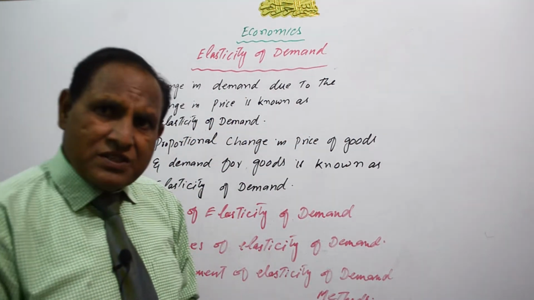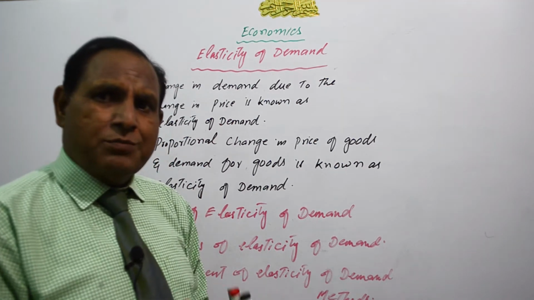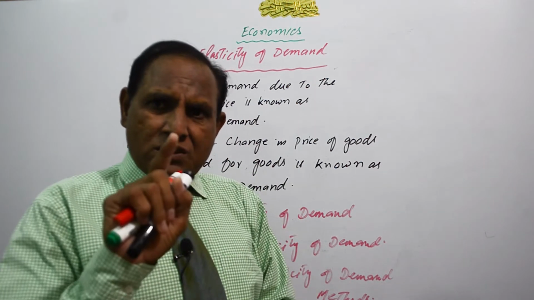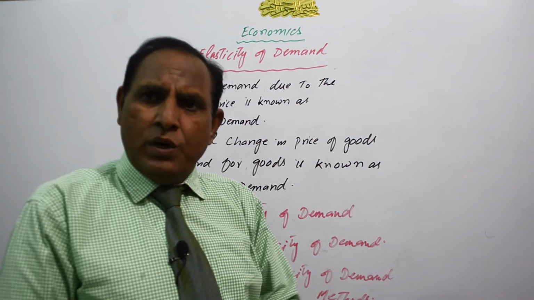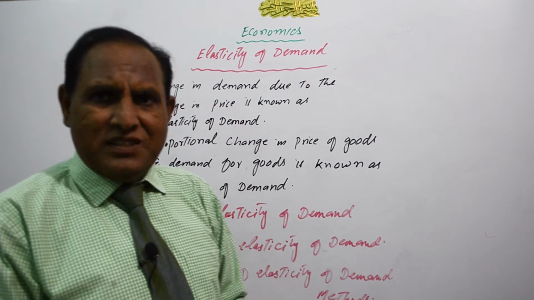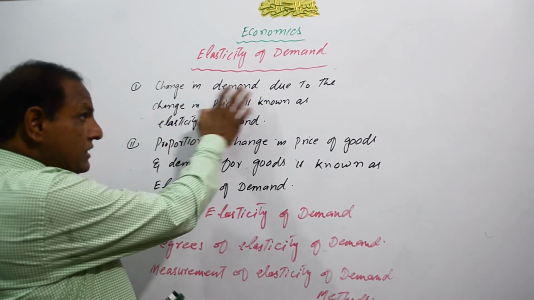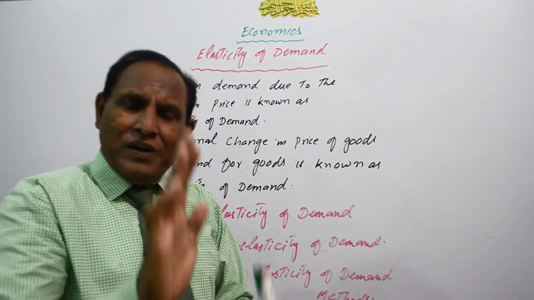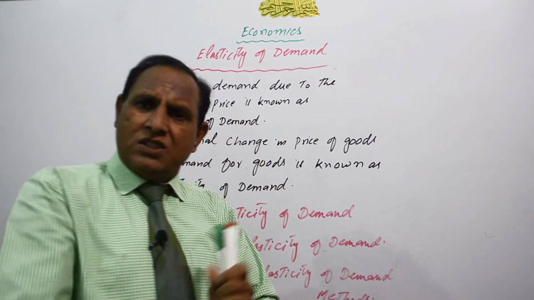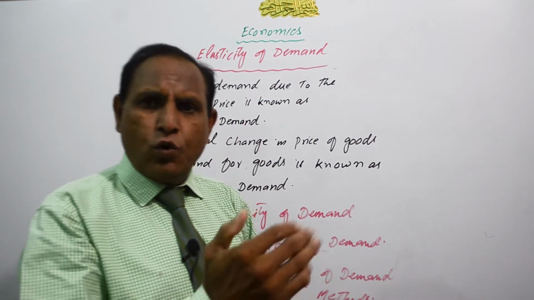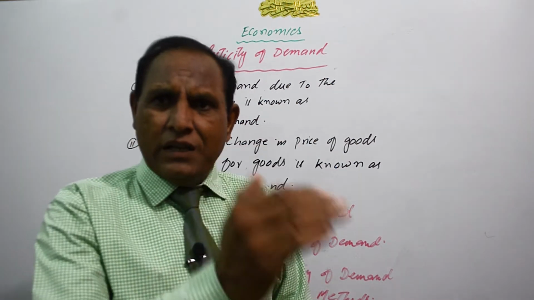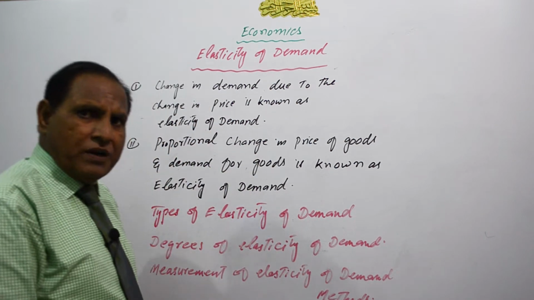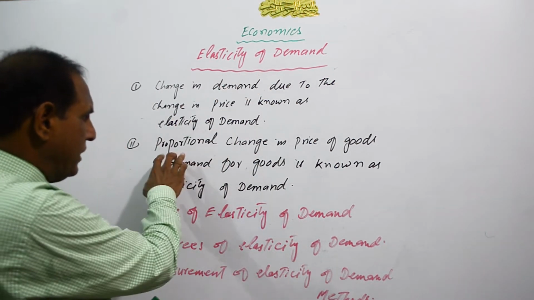But we are going to discuss that this is not a simple relationship between these two variables, I mean price and demand. When price goes higher and higher, we know demand will lessen. When there is a change in the price of that good, and due to this the demand for that commodity changes, this change in demand due to change in price is known as elasticity of demand. This is another definition of elasticity of demand.